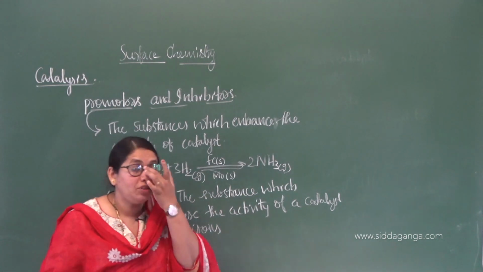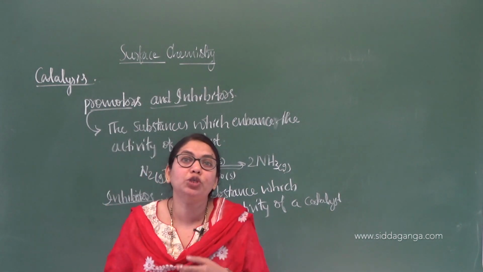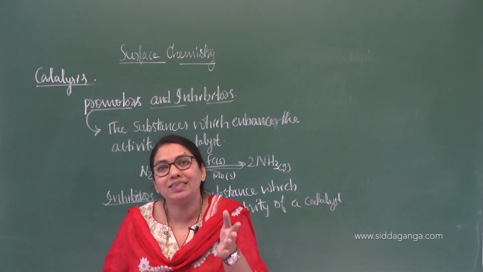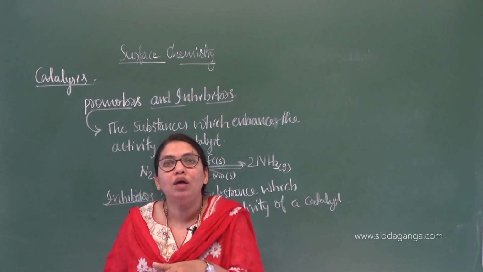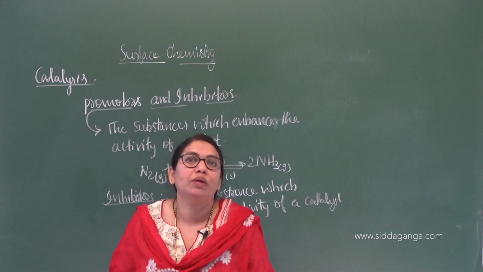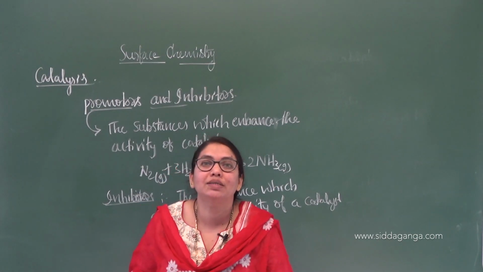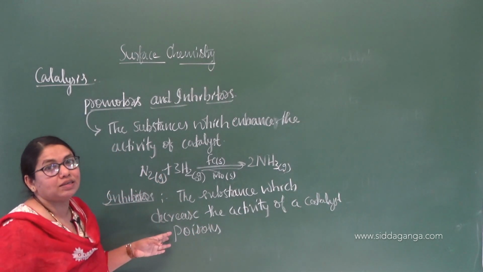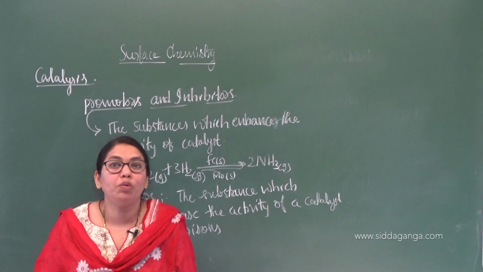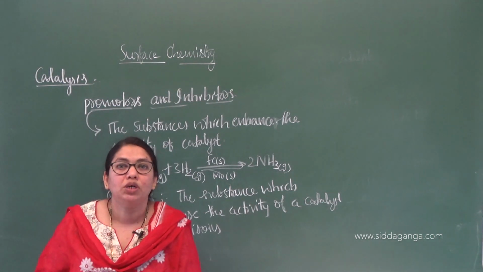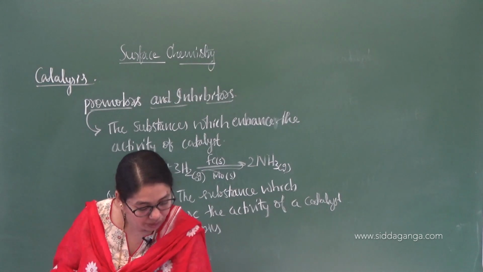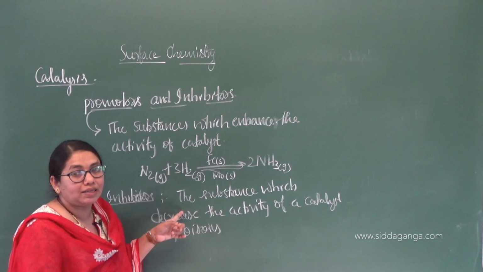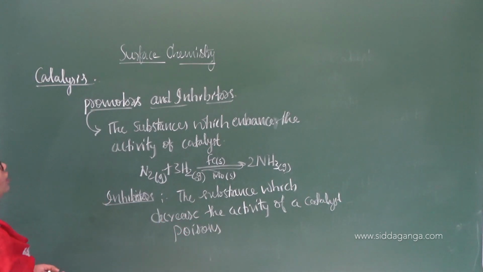You can have another example, the decomposition of hydrogen peroxide. Metal ions will increase the decomposition, whereas acetanilide, ammonia and alcohol will avoid the decomposition. So they are called inhibitors. They are decreasing the rate of reactions, or the activity of a catalyst. One is increasing the activity of a catalyst, one is decreasing it. With that, let us move on to the next concept.